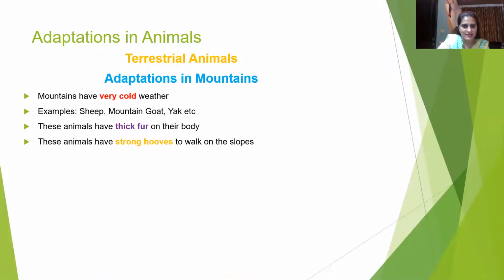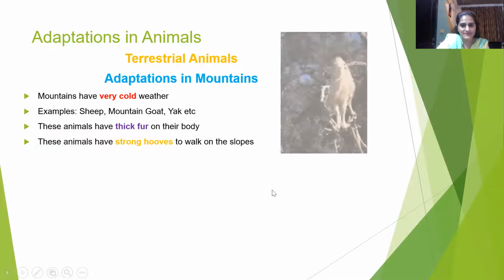Moving to the next habitat, that is mountains. So what are the various adaptations in mountain animals? Mountains again have very cold weather. So they have very thick fur on their body, and these animals have strong hooves to walk on the slopes. Since they have to walk on the slopes, they need strong hooves to hold their body.